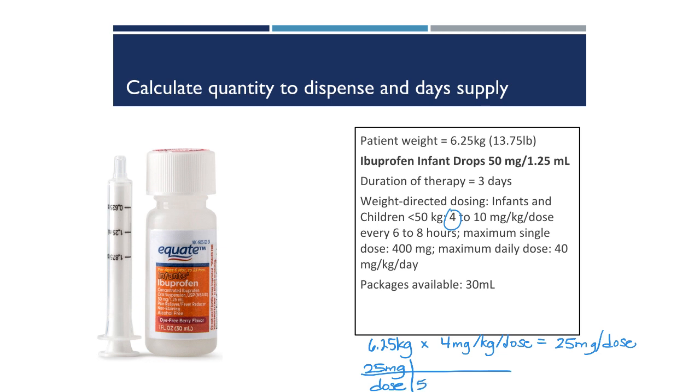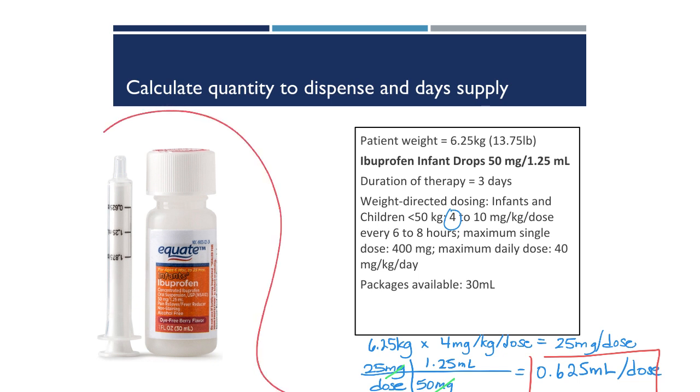To find out the volume of the medication to administer, we know the strength from the bottle is 50 milligrams per 1.25 mLs. That gives us 0.625 mLs per dose. And as you see on the syringe that comes with the product, 0.625 milliliters is a marking that a patient's caregiver could draw up in the syringe and administer safely.